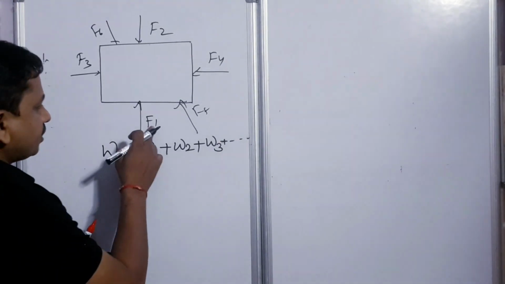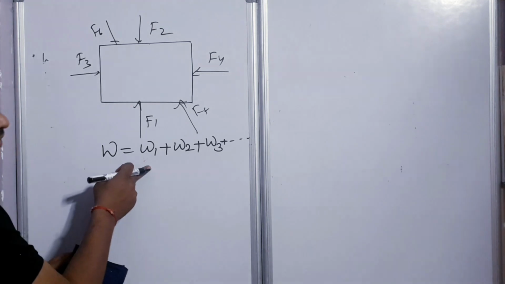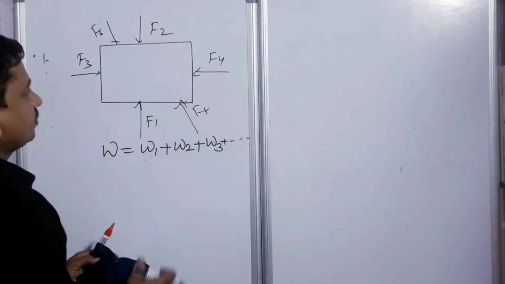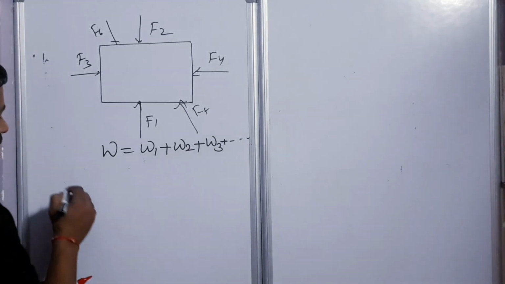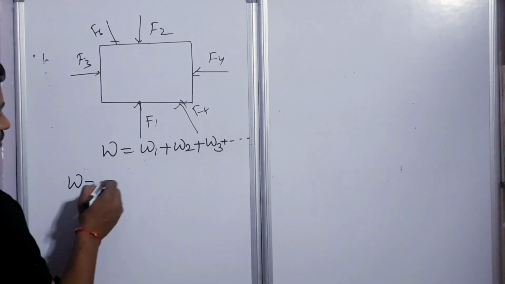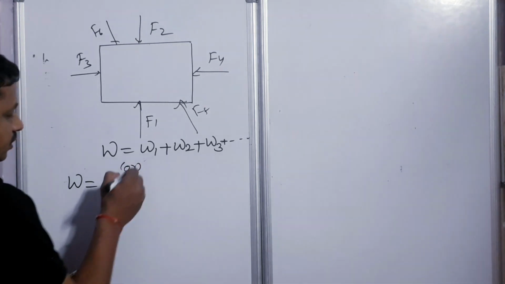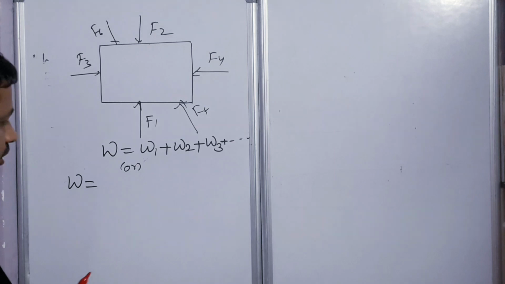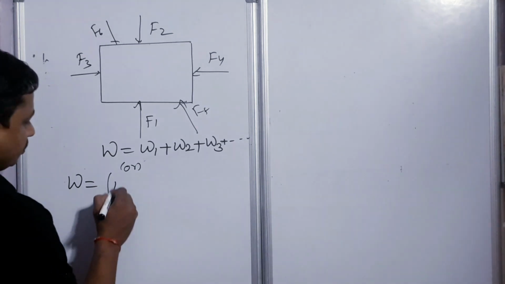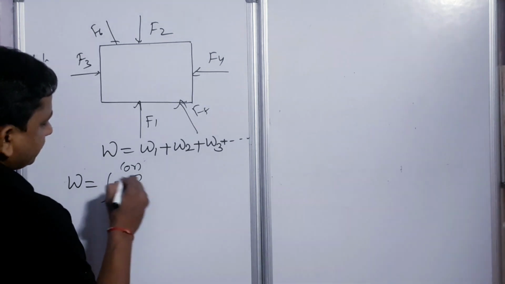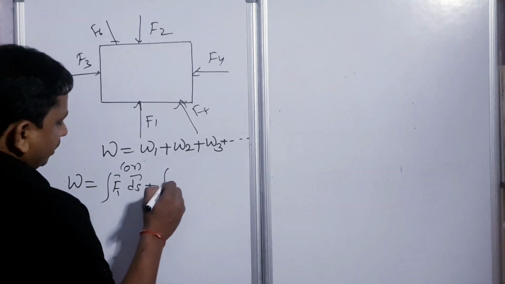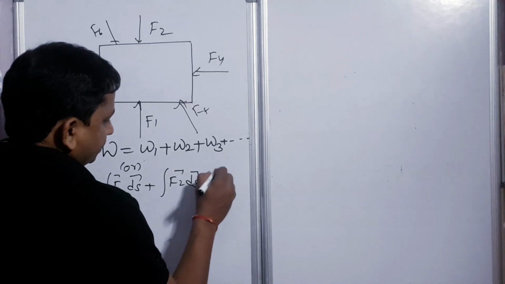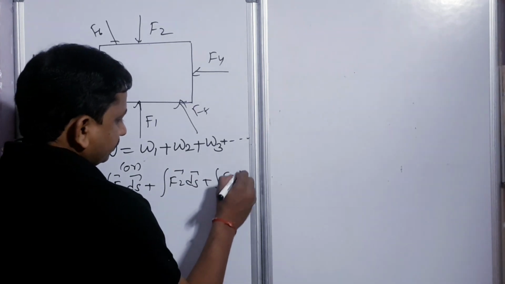Because of force F1 the work is W1, because of force F2 the work is W2, because of F3 the work is W3. Now suppose the force acting on the body is a variable force. Then it can be written as W is equal to F1 into ds plus F2 into ds plus F3 into ds.